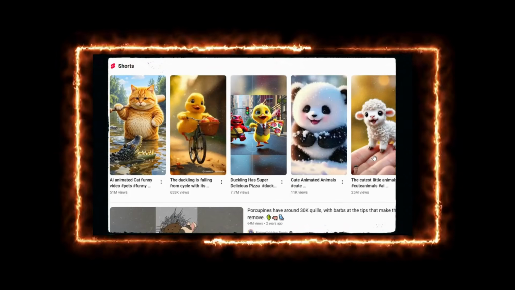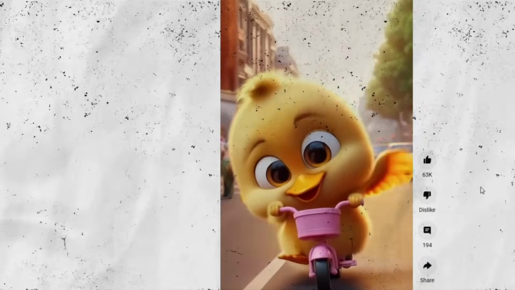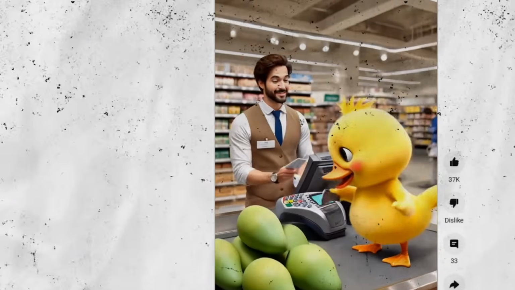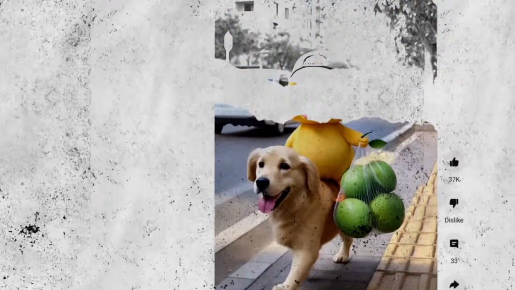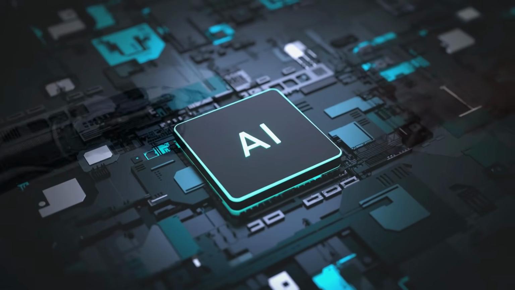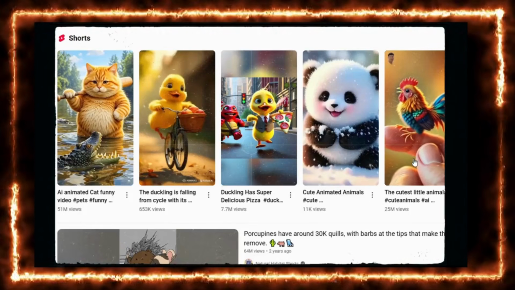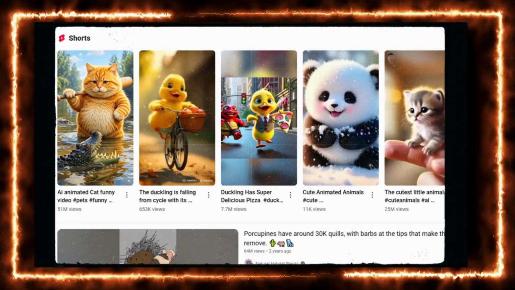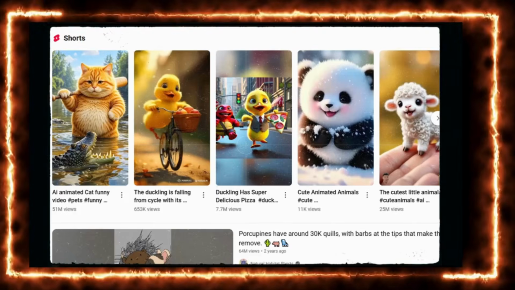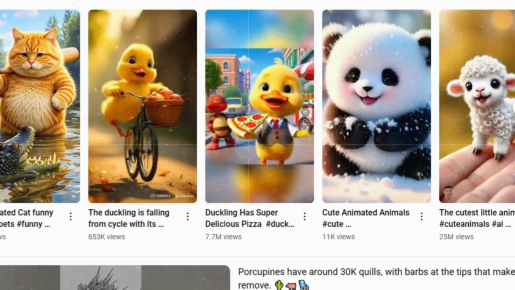As you can see, there's no voiceover, only background music and sound effects are used. With a creative idea and AI animation tools available online, you can create content just like this. In fact, you could be making viral videos and earning money from it. Stick around until the end of this video to learn how to create your own and start your journey as an animated animals creator today.